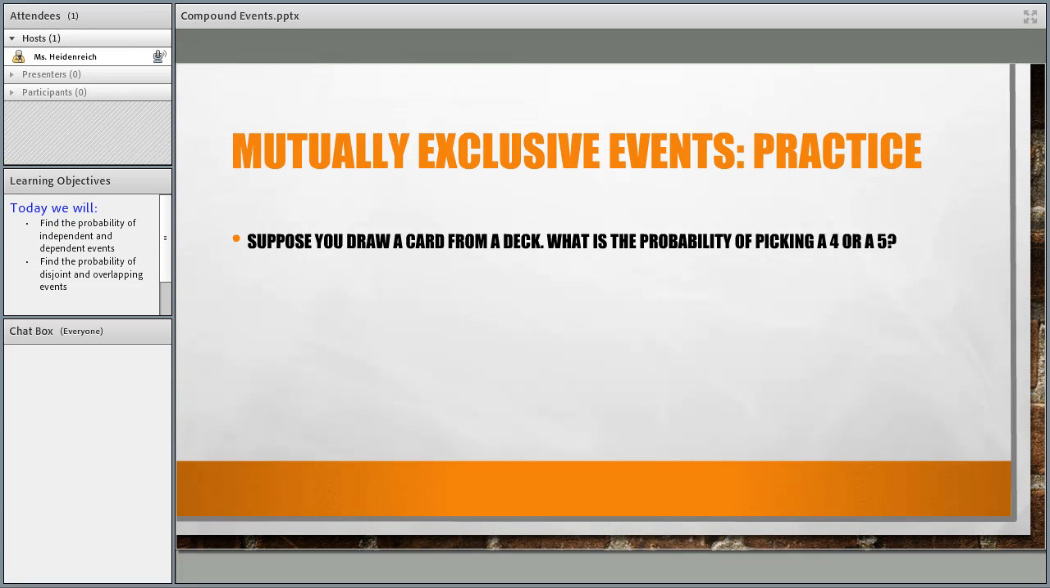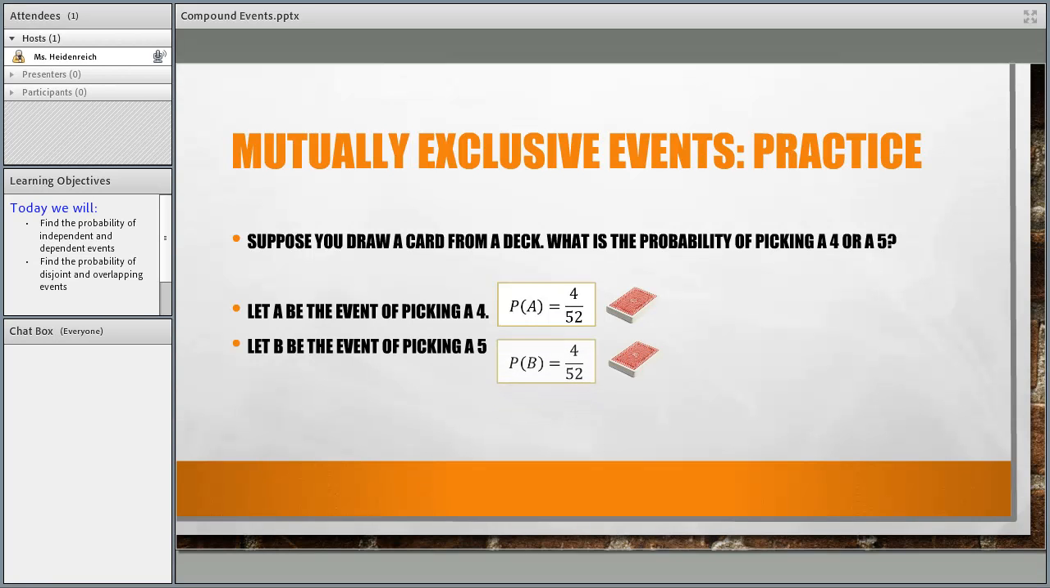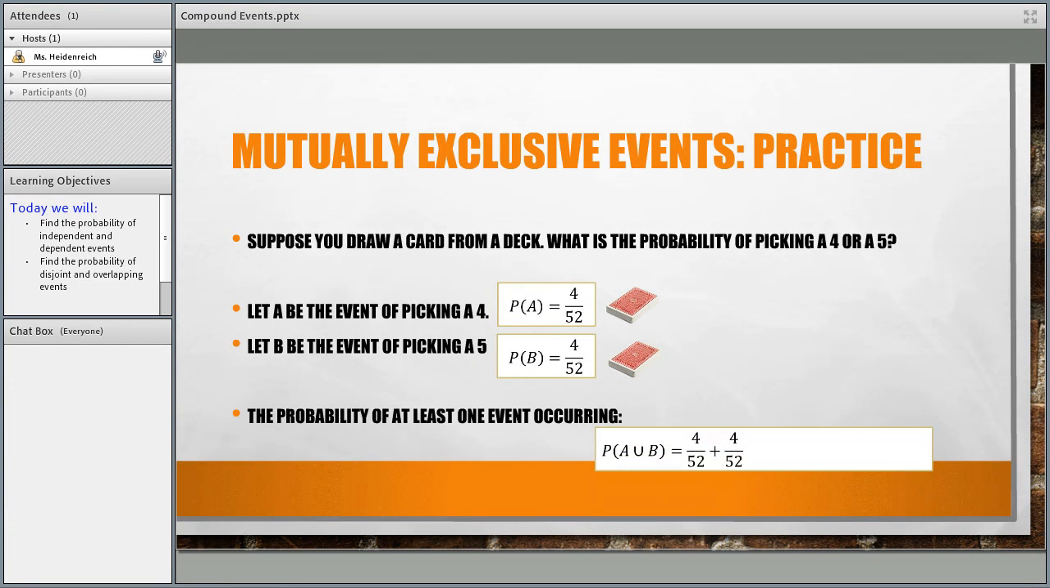All right, I'm going to do a bit of a reveal here. So let A be the event of picking a 4. Hopefully you found that the probability of picking a 4 is 4 out of 52 total cards. And it's the same for picking a 5. There's 4 5s in the deck, so 4 out of 52. So if I want to either pick a 4 or a 5, then I would add those two probabilities together, and I would get 8 out of 52. And if I simplify that, divide them both maybe by 4, then I would get 2 out of 13.